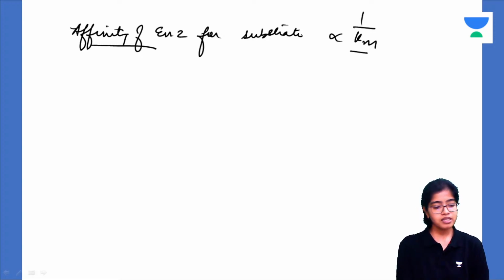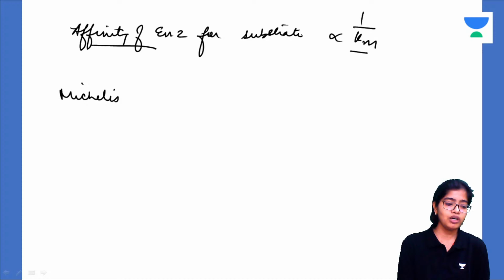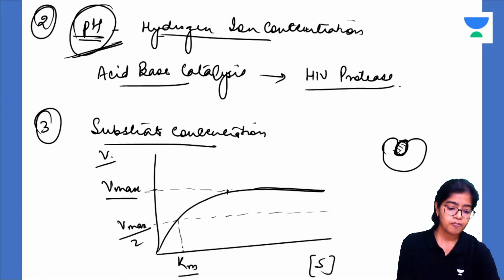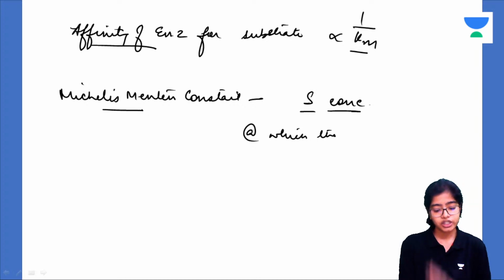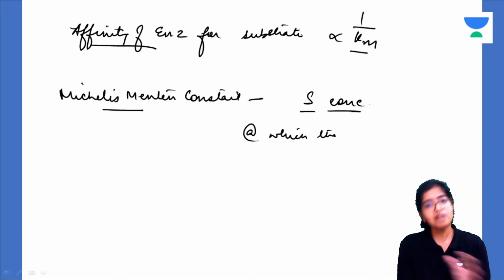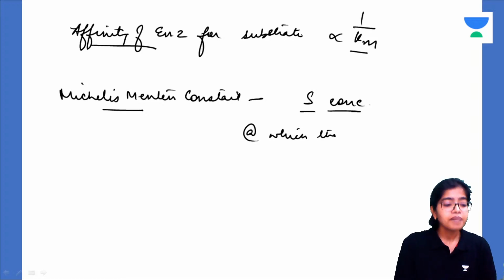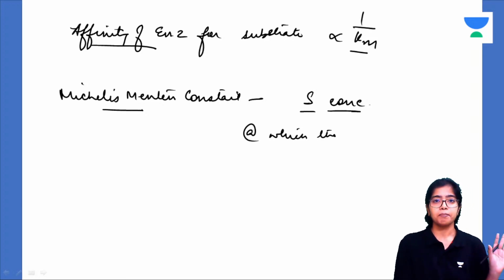This Km is the Michaelis-Menten constant. All of you should know the full definition of Michaelis-Menten constant. What is this? This is the substrate concentration. It is the substrate concentration at which the velocity of the reaction is half of the maximal velocity attainable at a particular concentration of the enzyme. Following?